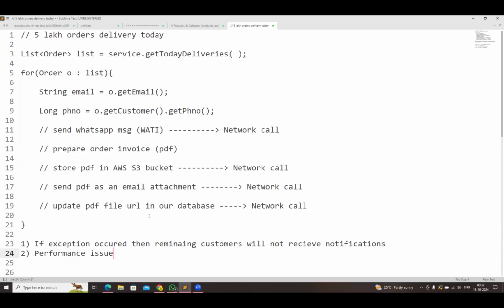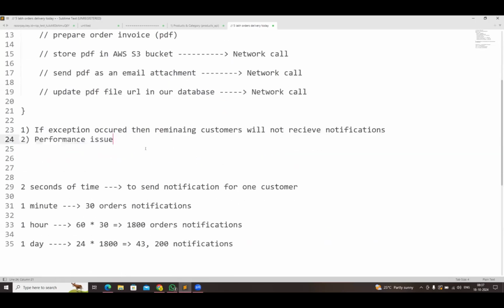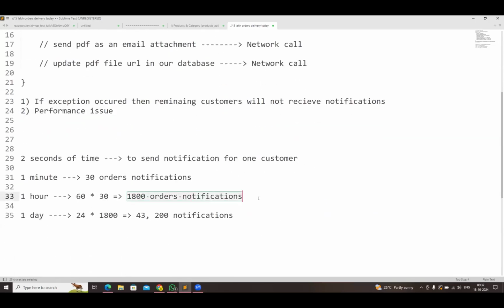But we got the performance problem. So we did the analysis for 2-3 days, we came up with the solution and we implemented that logic. With that logic, in 1 hour, 1 lakh notifications we can send. So I want to implement the same logic here also. Currently our logic is processing 1800 orders per hour.